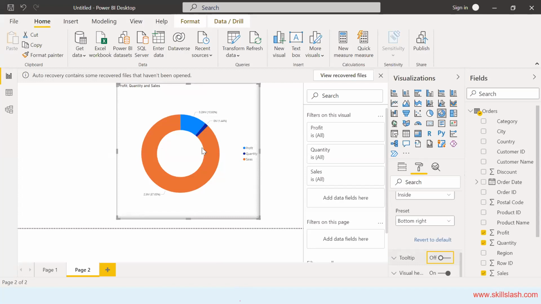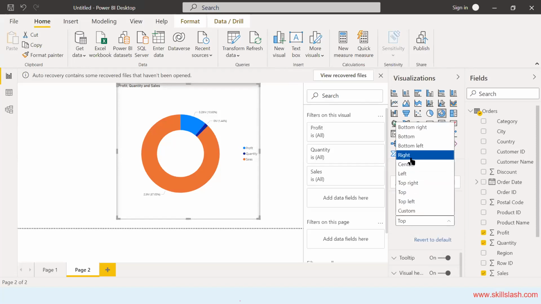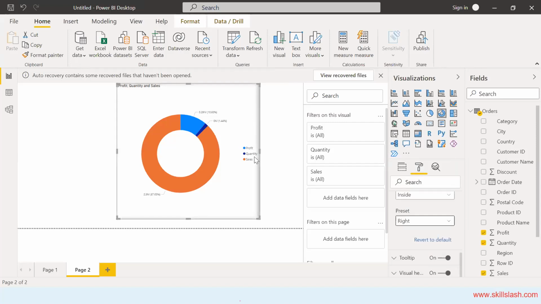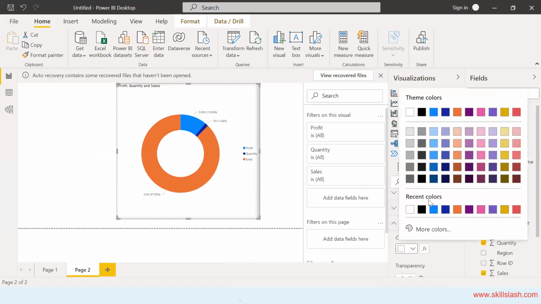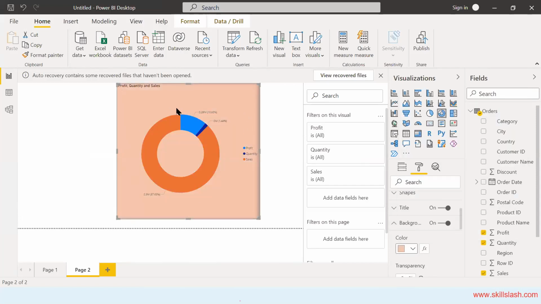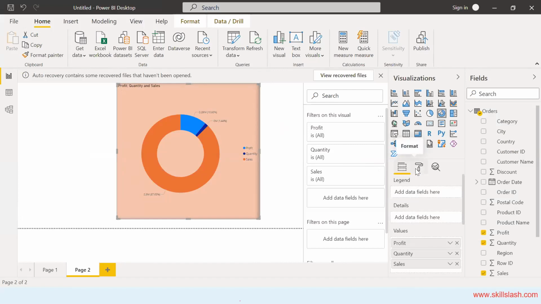If I switch it off, you can see as I scroll across the graph, it doesn't do anything. The tooltips, visual headers, preset, where do you want to keep it? If I say put it on the top, it will take it to the top, right? These are the different things which you can do. If I do right, it's going to make this highlighted on the right-hand side, presets. If you want to add titles, give a background, or change the background color, all this information, everything is in the formatting. So make sure you first plot it, and then based on whatever formatting you want to do, you can do it by clicking on the donut.